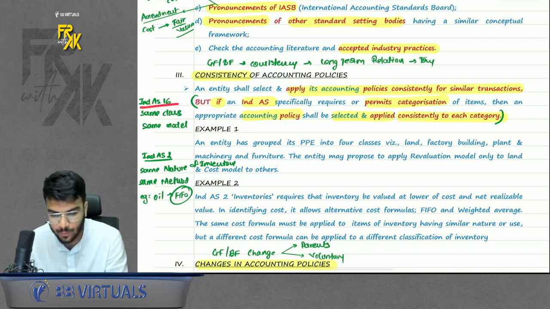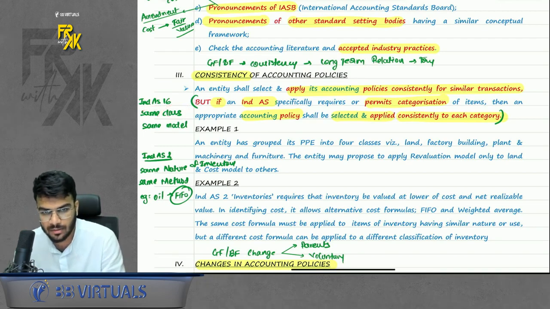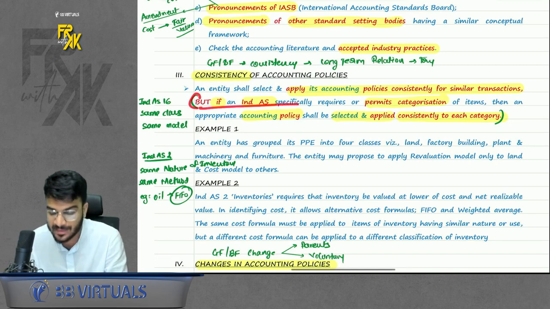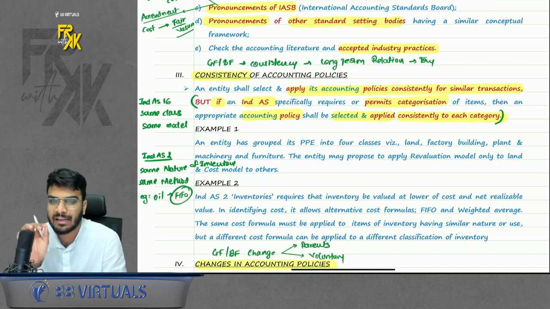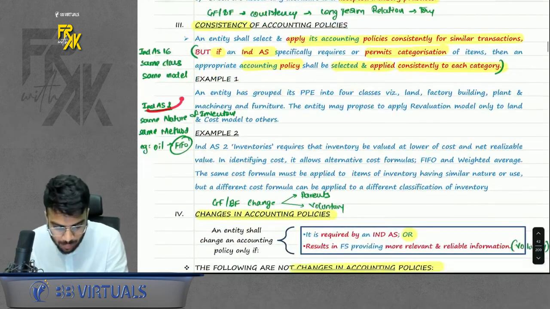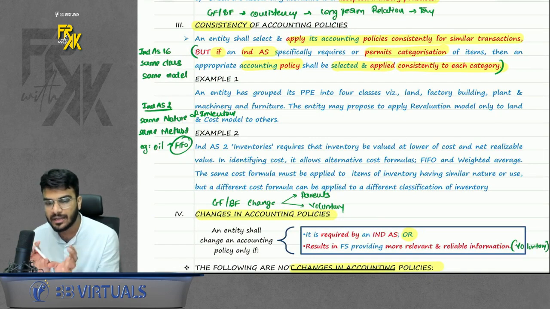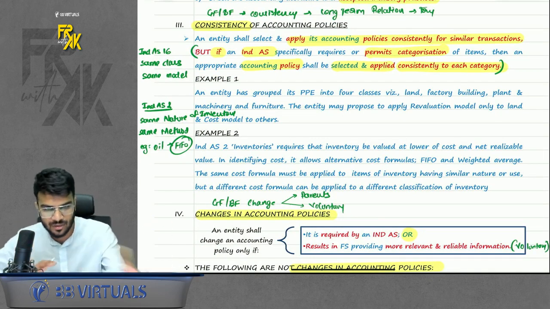For example, do you remember in index 16 it was said that for same class we will use same model? That means if there are different nature of different class of assets, in different class different model is allowed. Similarly, index 8 also says that when you're applying policy, you can check whether the respective index permits category wise applying or not. Similarly, in inventory also it was there, same nature of inventory, same method. But if the inventory nature is different, you can use different methods for different nature of inventory.